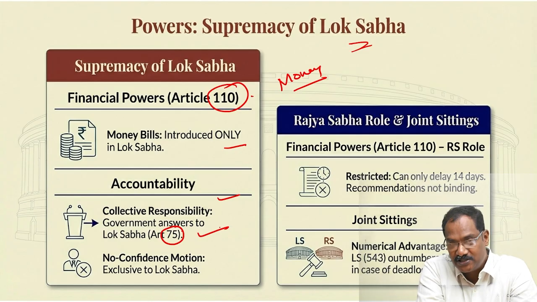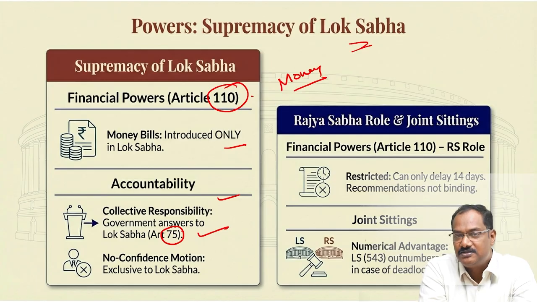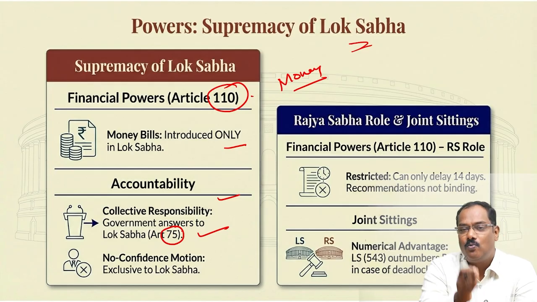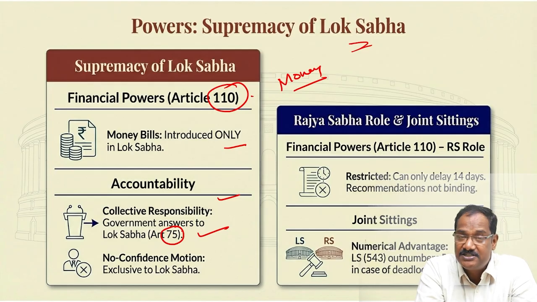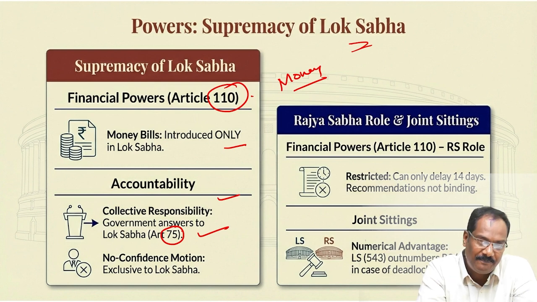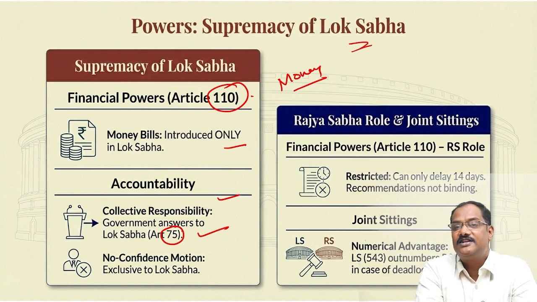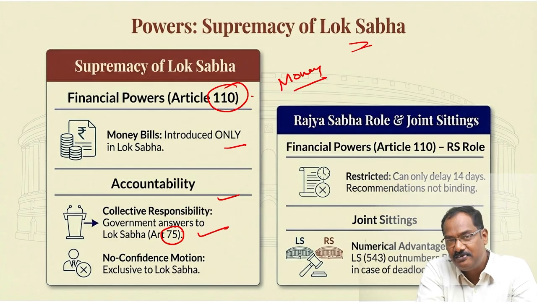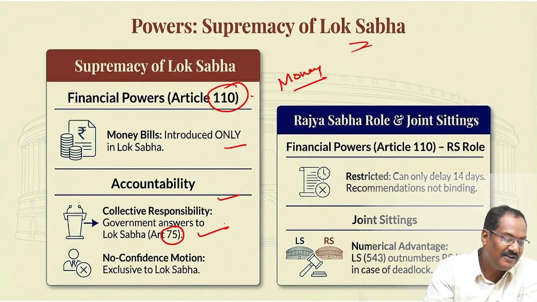No confidence motion. That means the opposition, with the support of a minimum of 50 members, signs and brings a resolution that we have no confidence in the government. We vote on it, and if the no confidence motion is passed, the government has to resign. Now this is possible only in the Lok Sabha. The government is responsible to the Lok Sabha in particular and to the parliament in general. So it is the Lok Sabha which can remove the government. That is Article 75, collective responsibility.